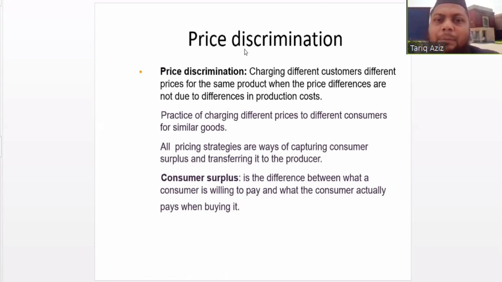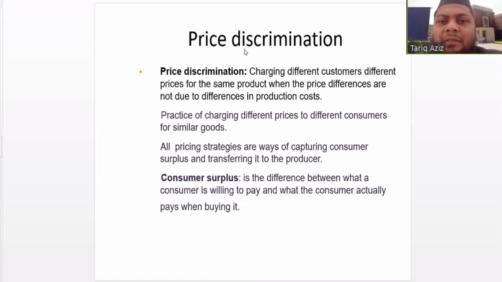What is this price discrimination? Price discrimination means charging different prices to different consumers for similar goods. The goods are similar, the product is similar, but the company is charging different prices from different consumers. This practice is known as price discrimination.